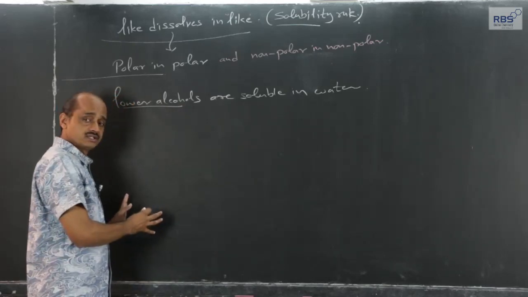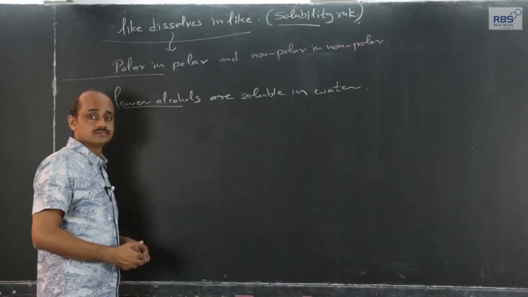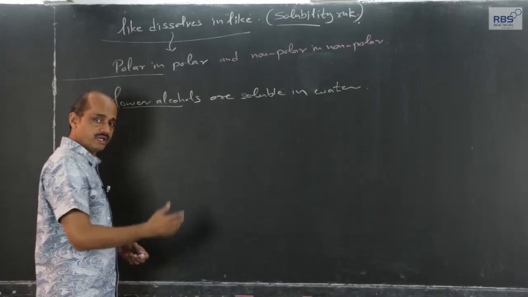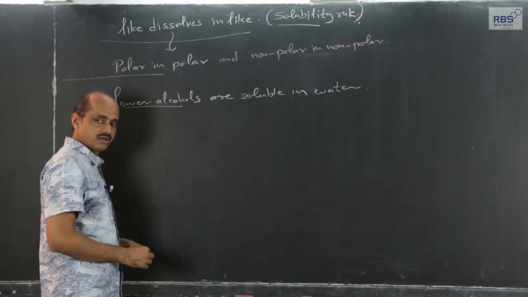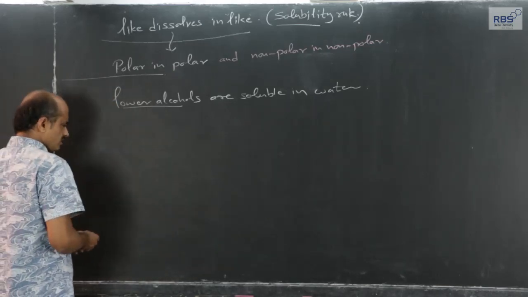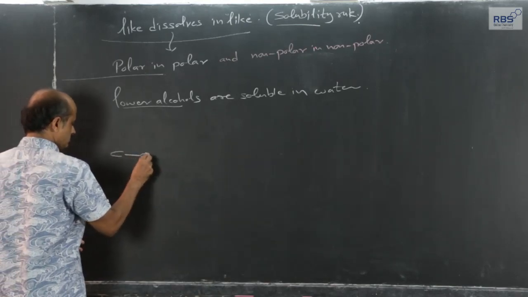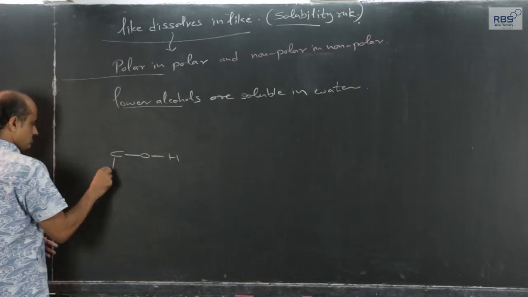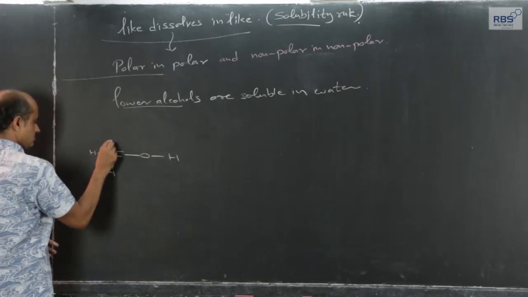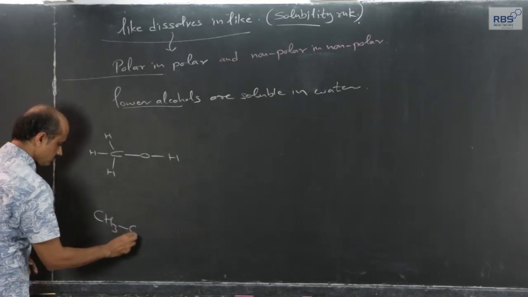Why? You have to consider it first. And then why not higher alcohols? That will automatically become the part of the explanation. Let us take a very simple example, methyl alcohol. In short, I can write in this fashion, methyl alcohol.